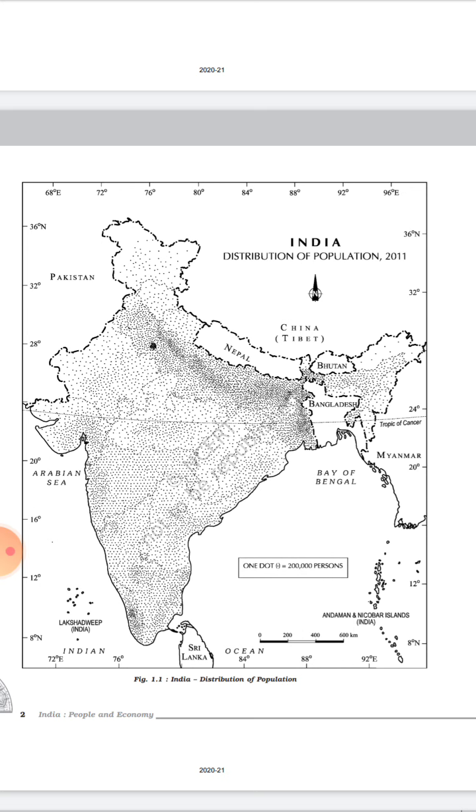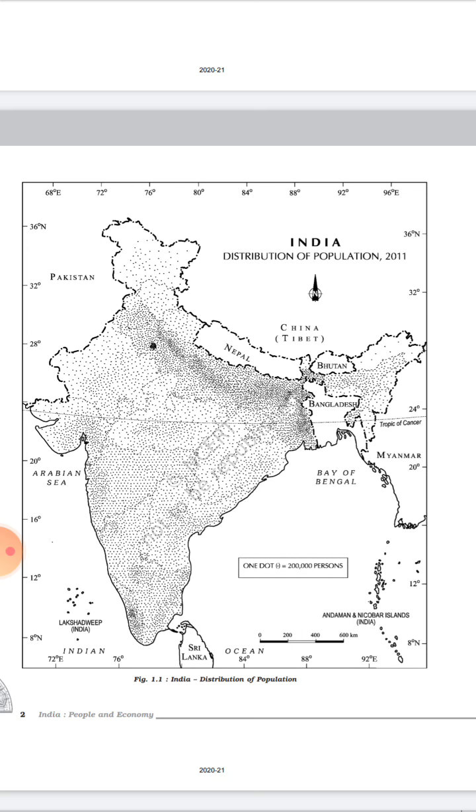Well, you just have to look at this map, where a large number of people live and where a lesser number of people live. From top to bottom, Jammu Kashmir, Uttarakhand and Himachal, these states have a lesser number of people, or the distribution of population is fairly lesser compared to other states, because these are hilly areas. So even after having a large geographical area, these states have fewer people living there.